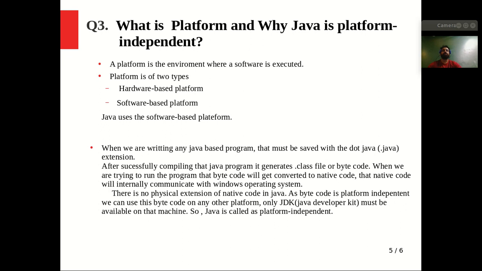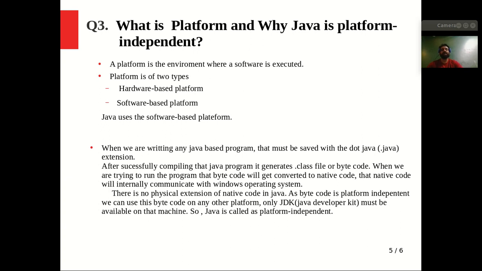Let's say a developer writes a source code or program and saves it with a .java extension. Now the Java compiler will compile it and it will get converted to a .class file. That .class is called bytecode.